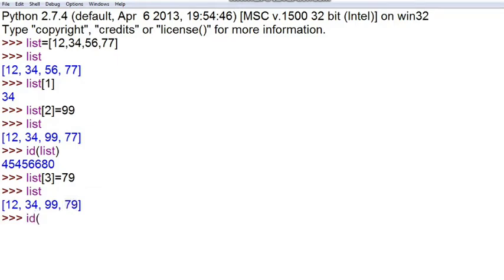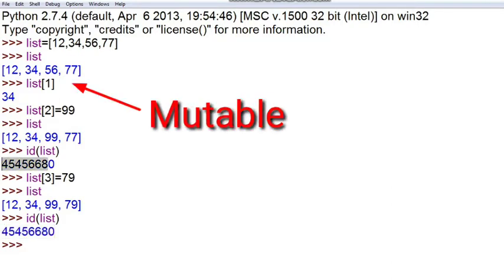If I check the address of the list again, you can see that the memory reference is the same. So this is how the list works. The values are mutable and can be changed from their position. However, the same reference will be pointed to a particular list once it is created.